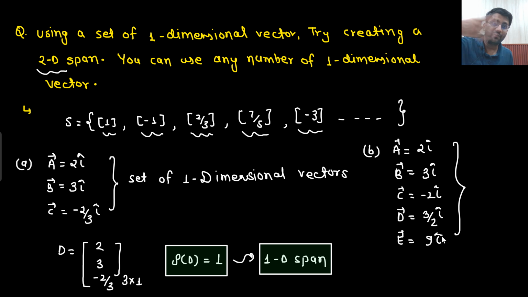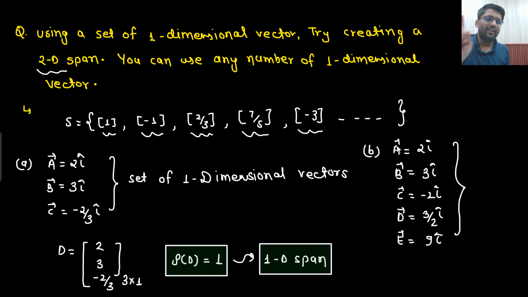We are using 5 one dimensional vectors. But eventually there is only one independent vector, no? You can say that, sir, vector B is depending on vector A, vector C is depending on vector A, vector D is depending on vector A, and vector E is depending on vector A. So there is only one independent vector. What I mean to say is that creating 2D span using one dimensional vectors is not possible.